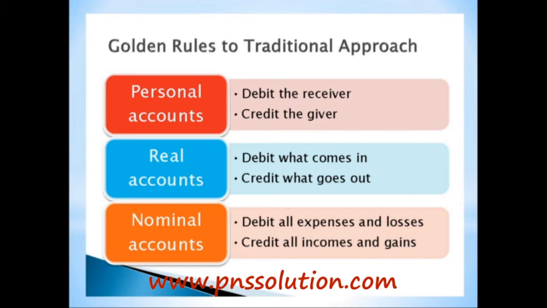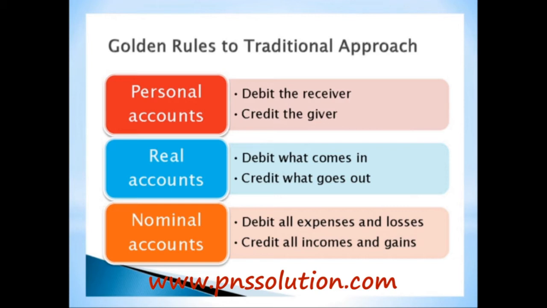The rule for nominal account is that we debit every item of expenses and losses, and we credit all items of incomes and gains. For example, if we pay salary to someone, the expense related to salary is debited. That is, we debit the salary account and we credit cash account because we paid cash. And as for real accounts concept, credit is what goes out. In this case, cash goes out, so we credit cash, and salary is an expense, so we debit salary.